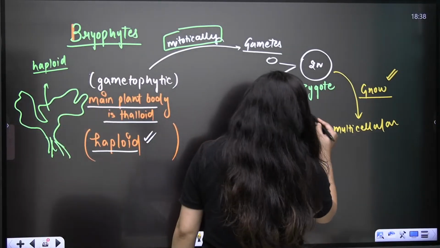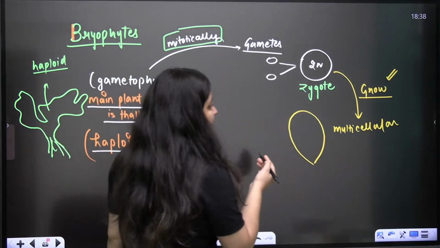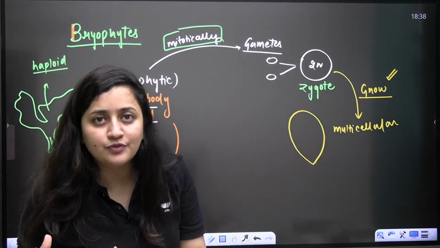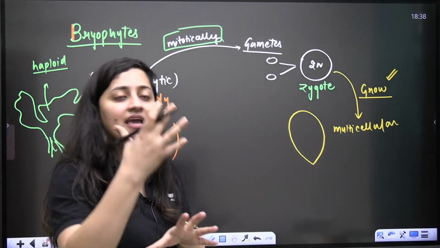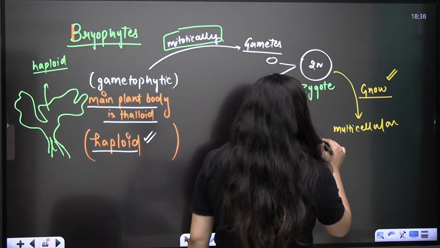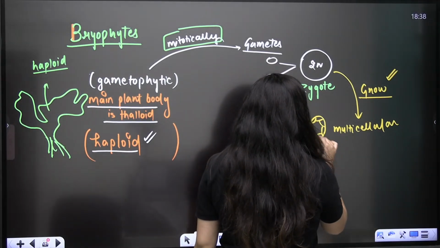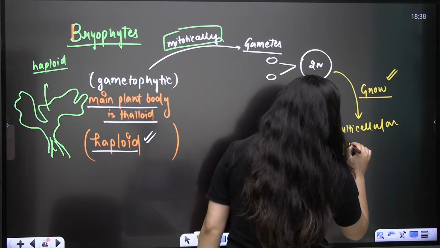So basically, it will form some structure. What type of structure is it going to form? The diploid structure. A proper foot, seta, capsule. Remember this? Foot, seta, capsule. This is what we are going to get here. So basically, this is the multicellular sporophyte.